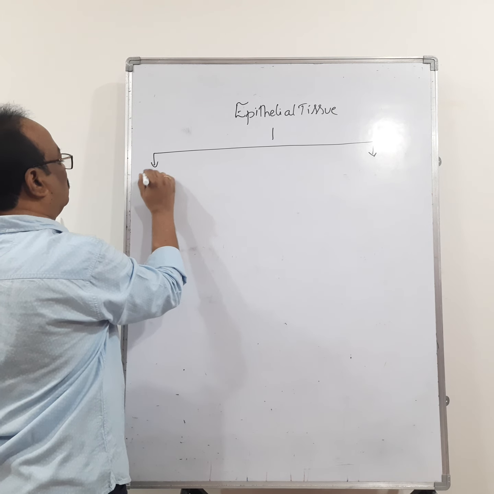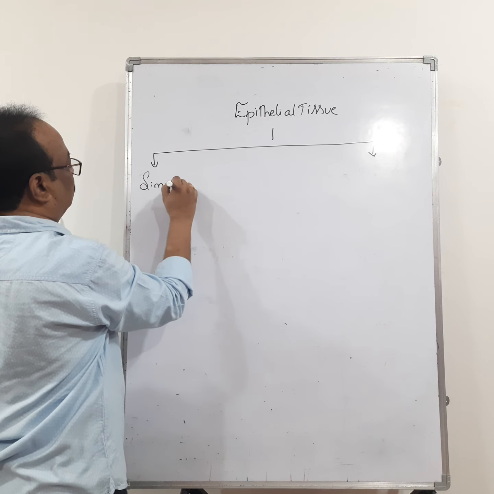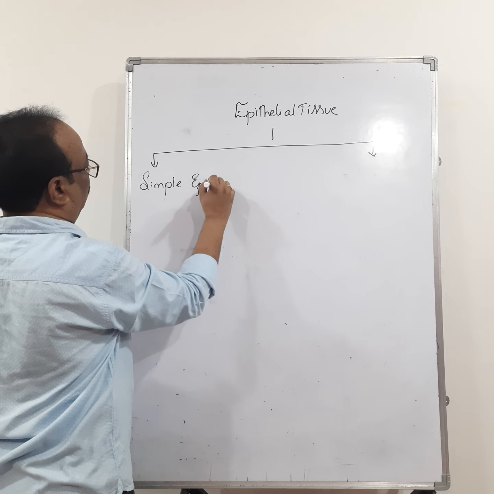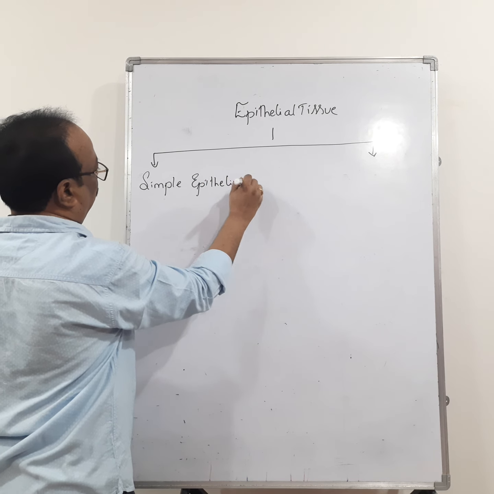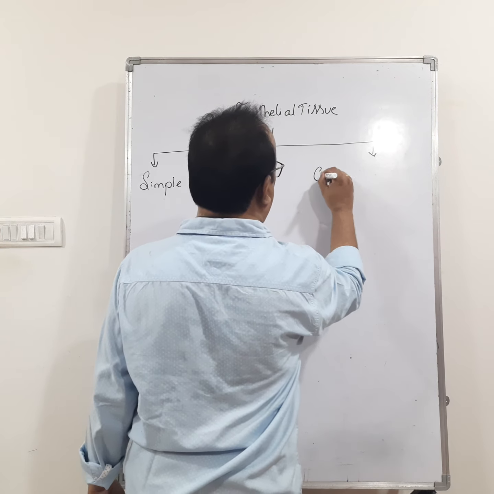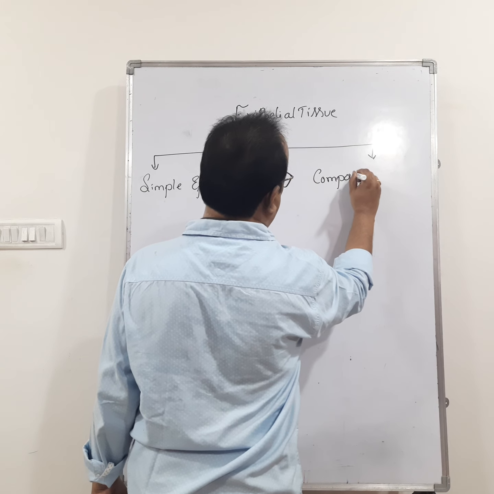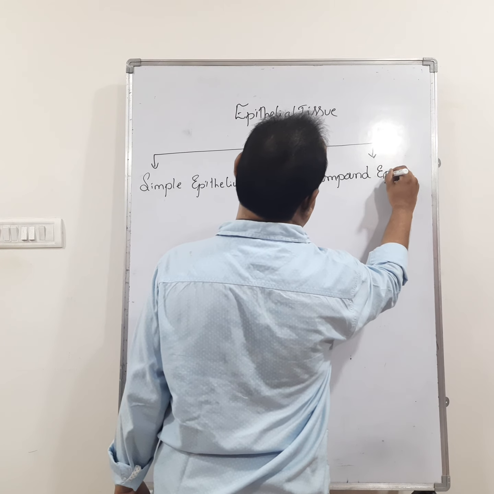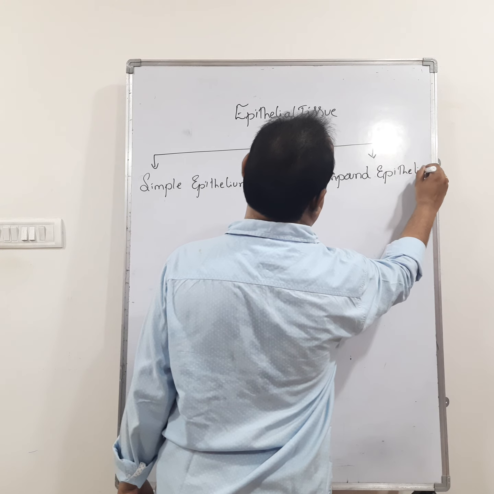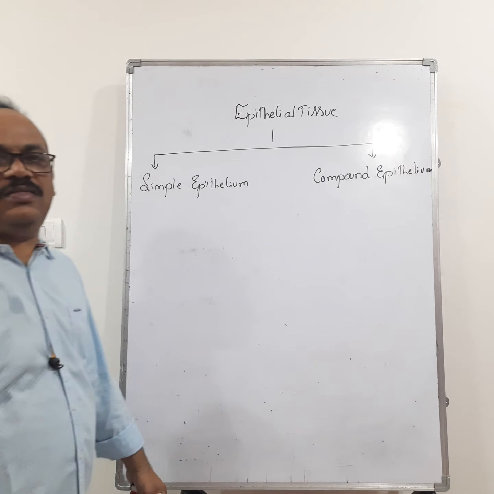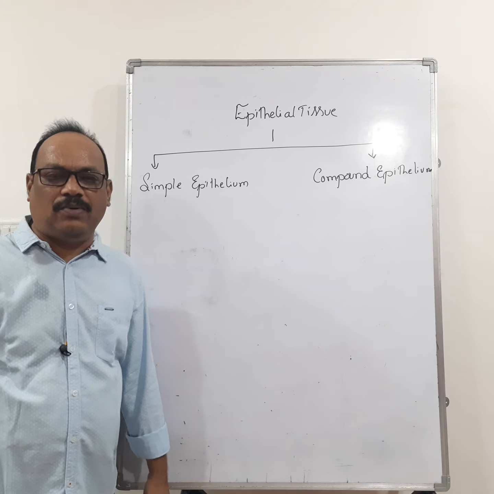One is the simple epithelium. The second one is the compound epithelium.